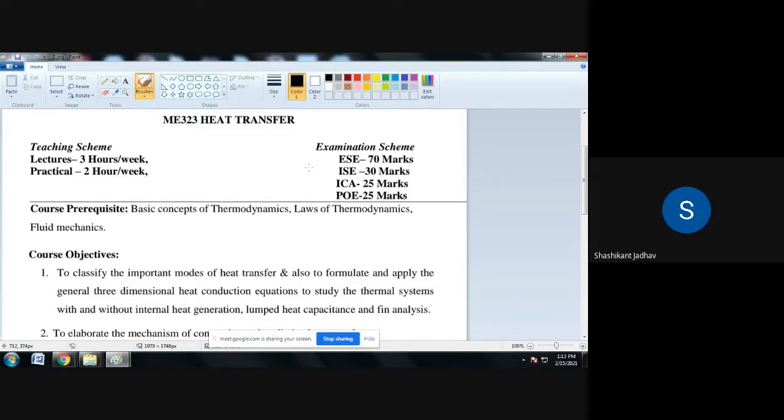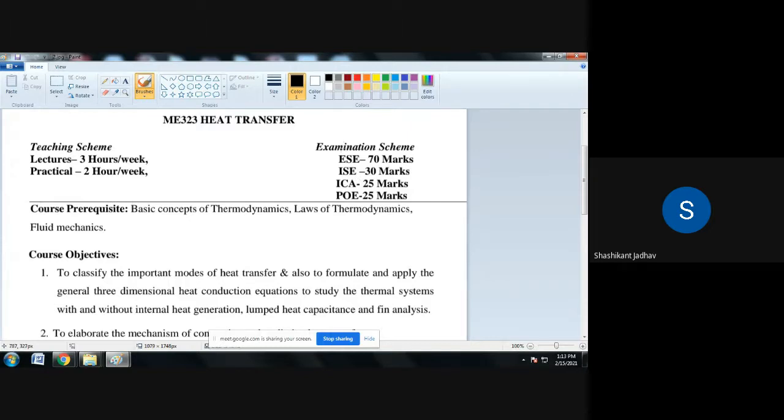So for this subject we have an external oral, that is a practical oral examination, which means we have to conduct the experiment at the time of the external oral, and on that experiment there may be an oral. So this is nothing but the examination scheme.